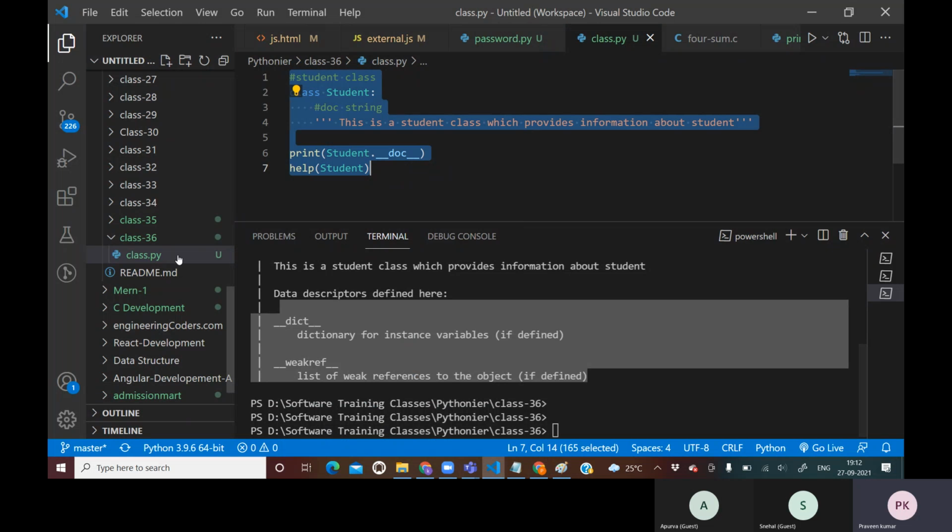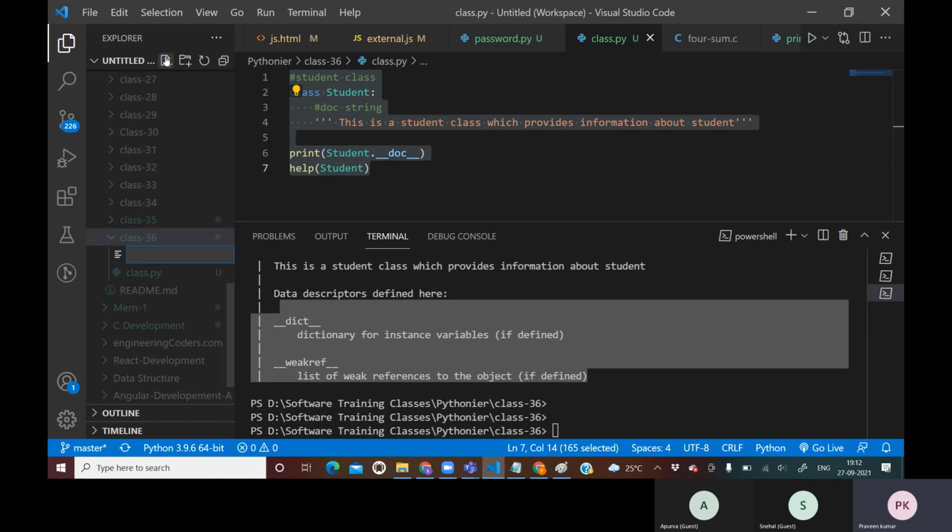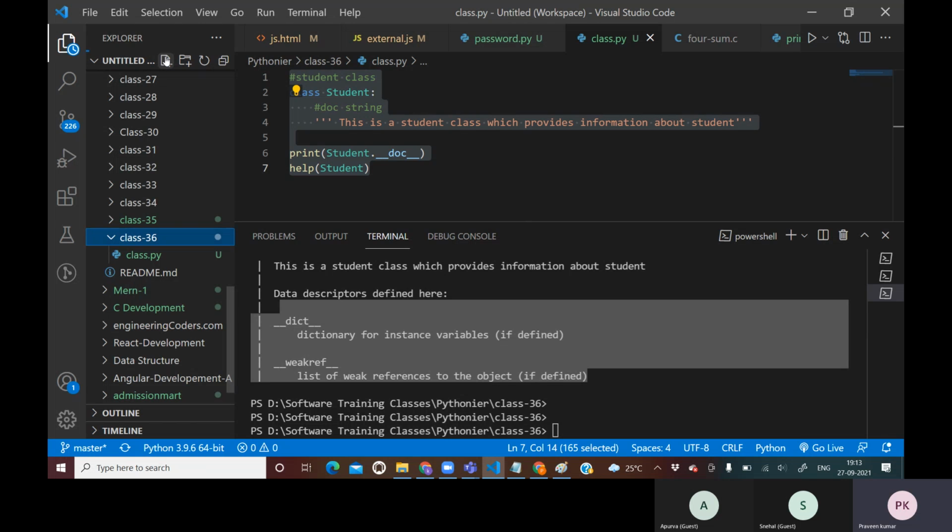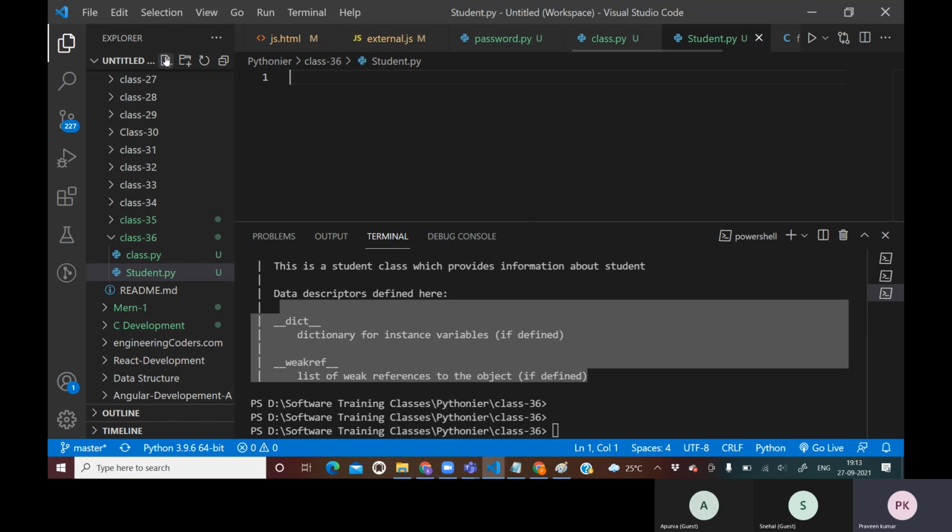Now I will create one more example, a file called student.py. This is the student class I have created.